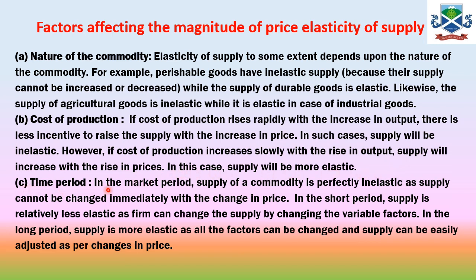Now the next point is time period. In the market period, supply of a commodity is perfectly inelastic, as supply cannot be changed immediately with the change in price. So basically we talk about shorter duration and longer duration. In the short period, the supply is relatively less elastic as the firm can change the supply only by changing the variable factor, and in the case of the long run or long period, the supply is more elastic as all factors can be changed and supply can easily be adjusted as per the change in price. So that is time period.